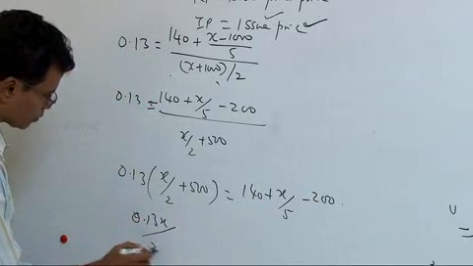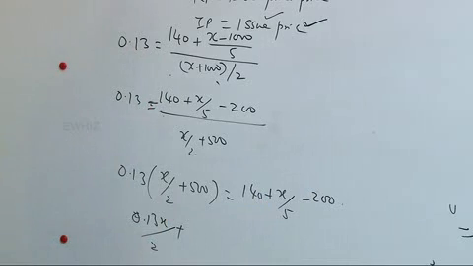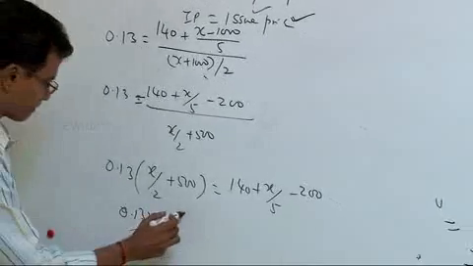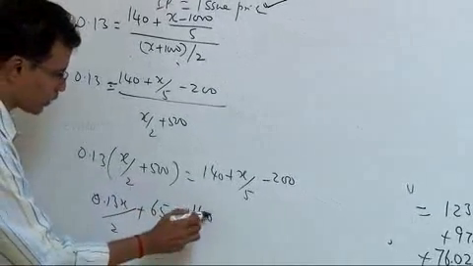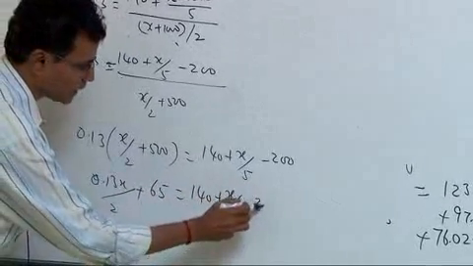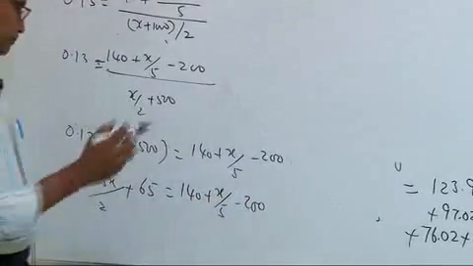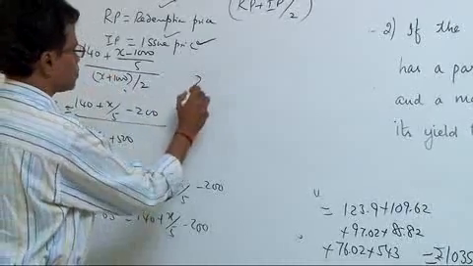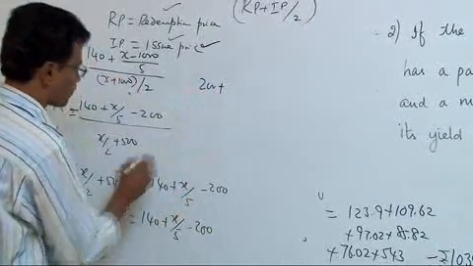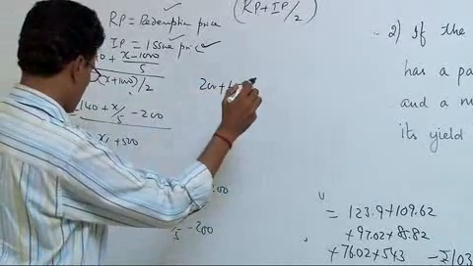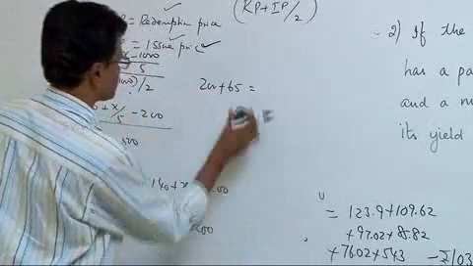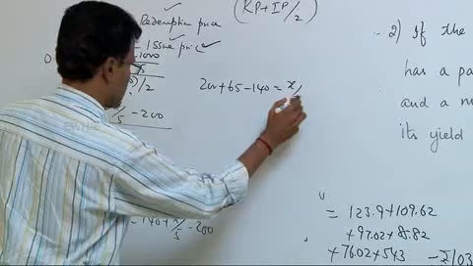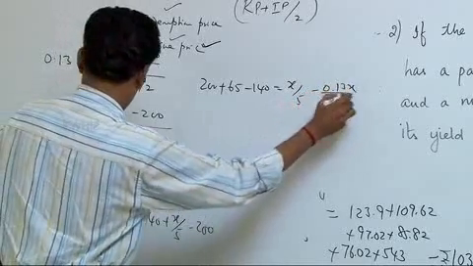0.13x by 2 plus 500 into 0.13, 65, is it 65? Is equal to 140 plus X by 5 minus 200. Taking all X at one place, I bring this 200 over here, 200 plus 65 is minus 140 is equal to X by 5 minus 0.13x divided by 2.